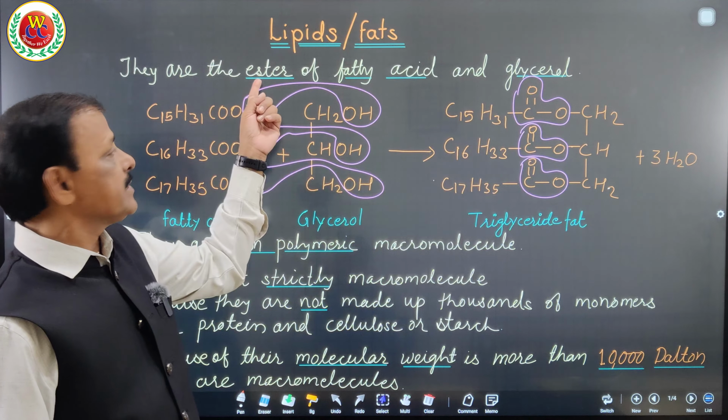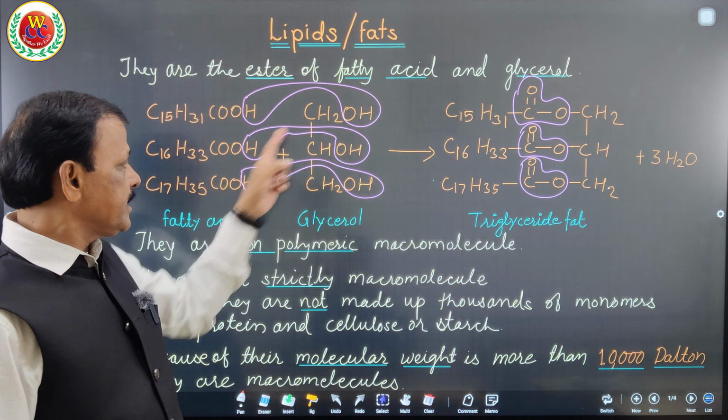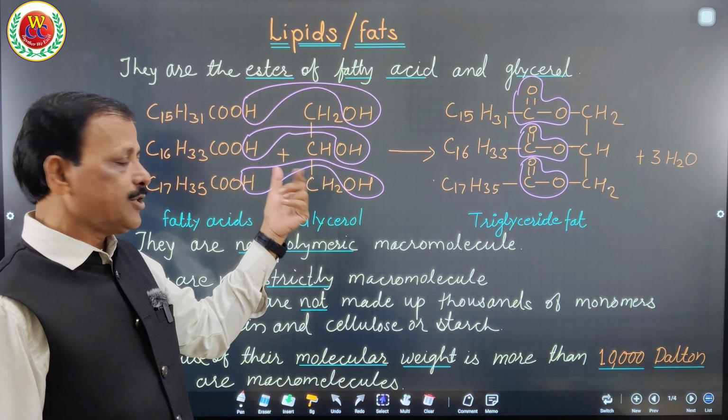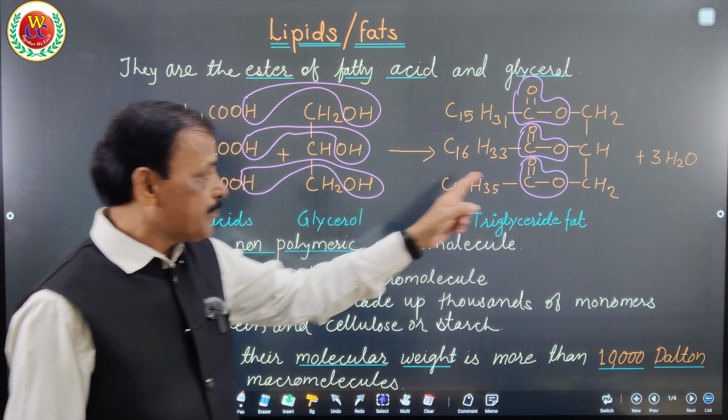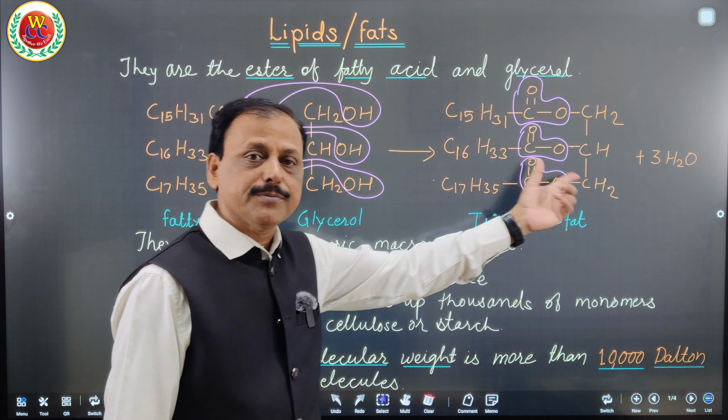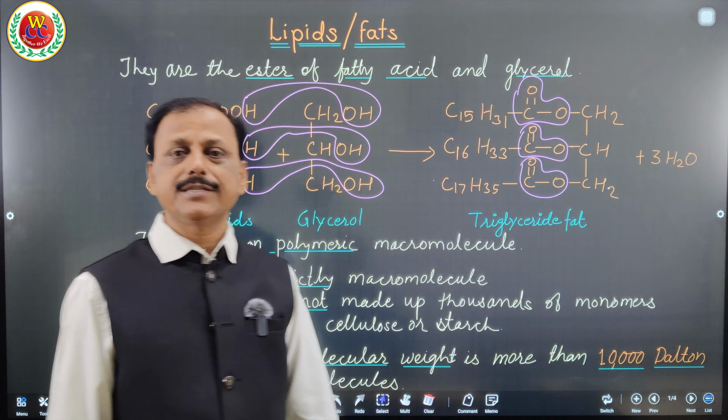Fats are the ester of fatty acid and glycerol. That means glycerol and fatty acid combine and form the fat, having an ester bond between them, and therefore it is called an ester of fatty acid. Very important, fats are insoluble in water. They are very, very important. They are insoluble in water.